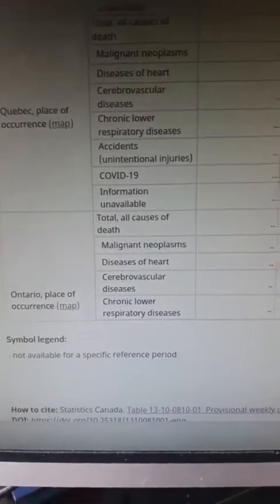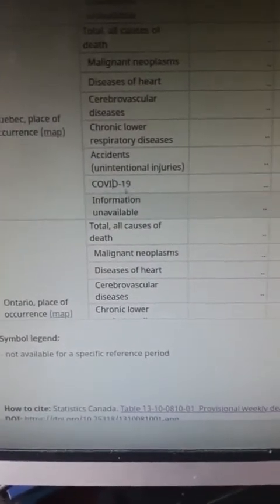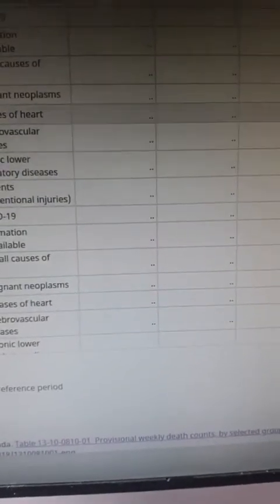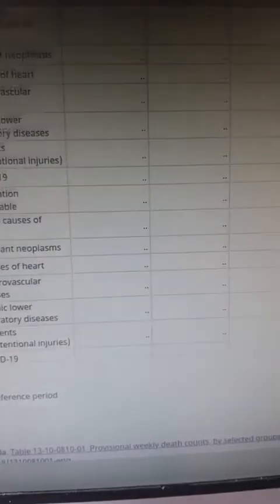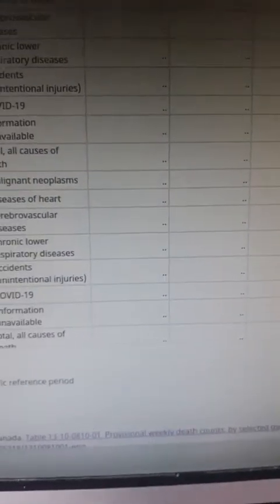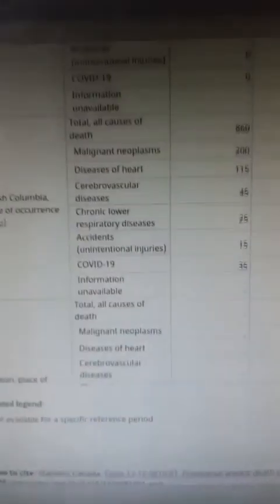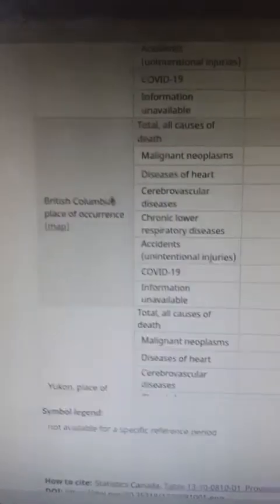let's say for Quebec. Okay, so for Quebec, you see that there is no information entered for the month of February. Indeed, some provinces are behind by 2, 3, or some of them even 6 months in reporting those numbers. But we do have some numbers, let's say from British Columbia. Awesome. So you would see these numbers right here.